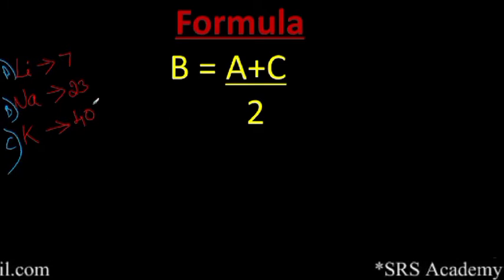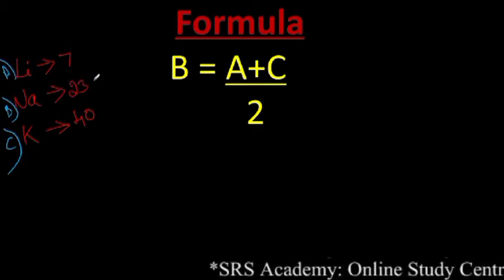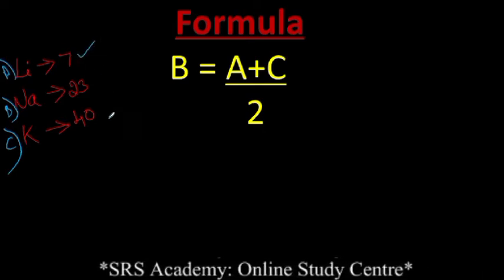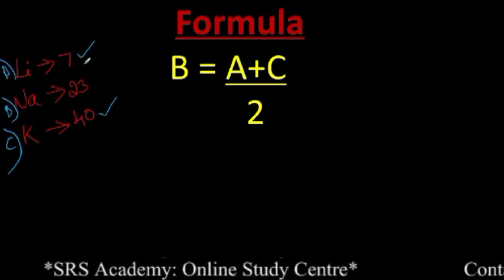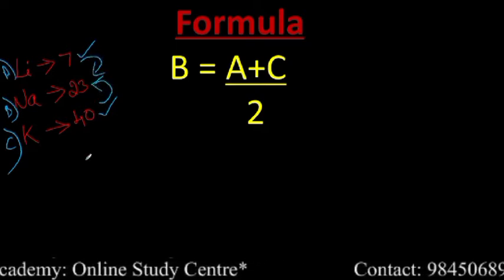So according to Dobereiner's law of triads, the average atomic mass of the first and third element is roughly equal to the atomic mass of the middle element, right?